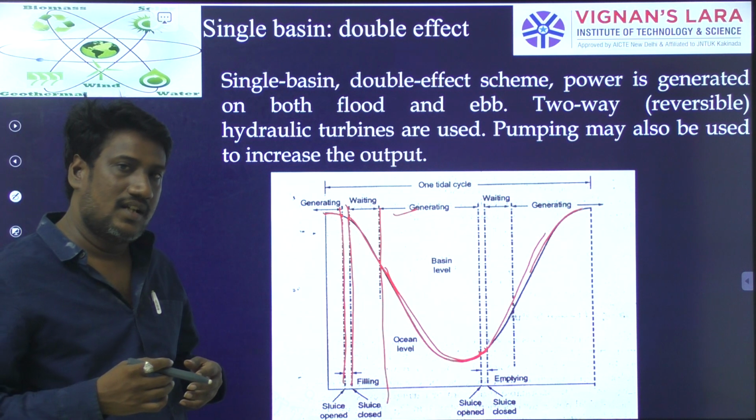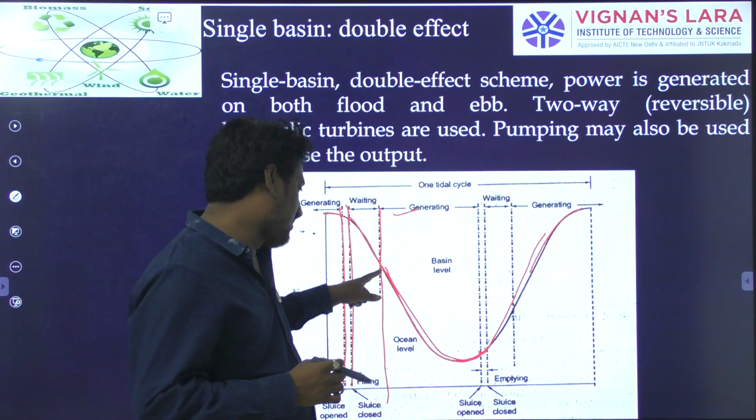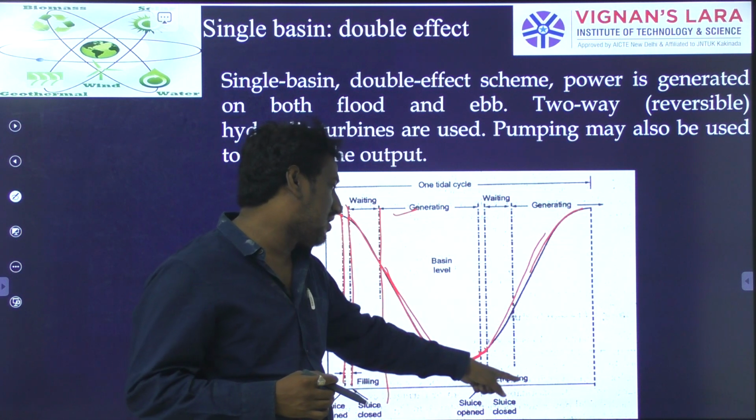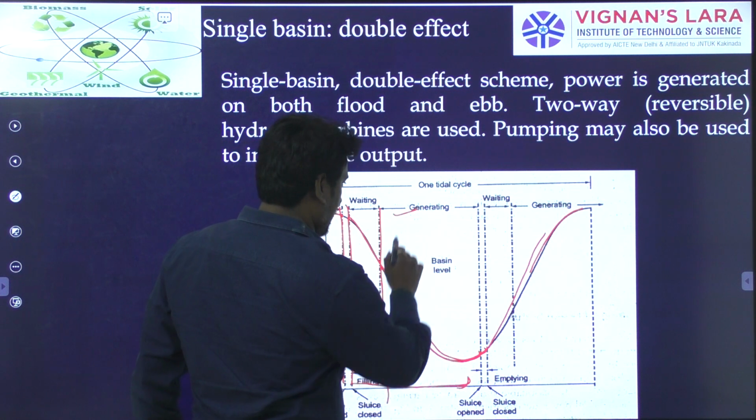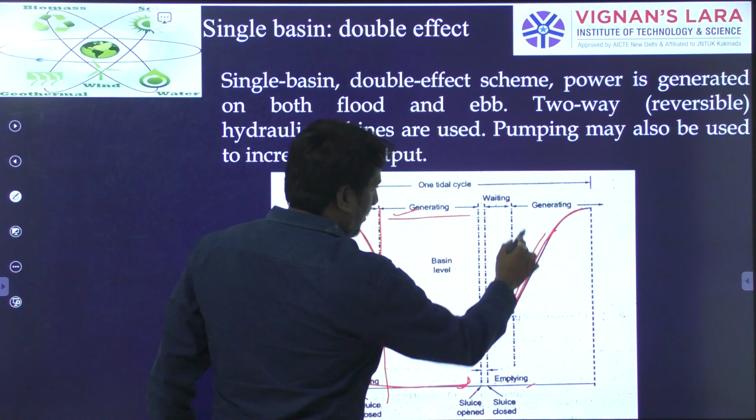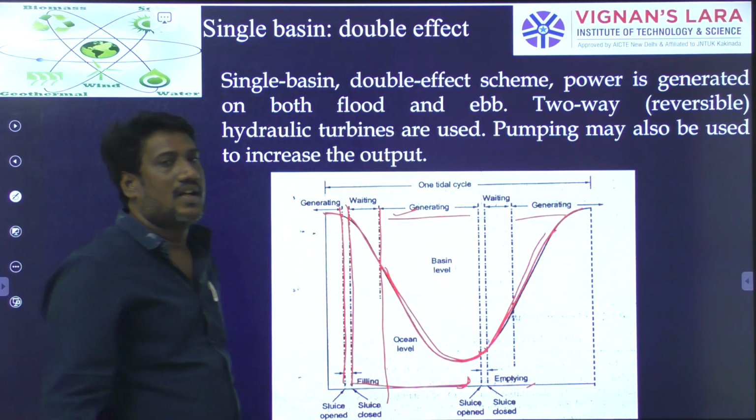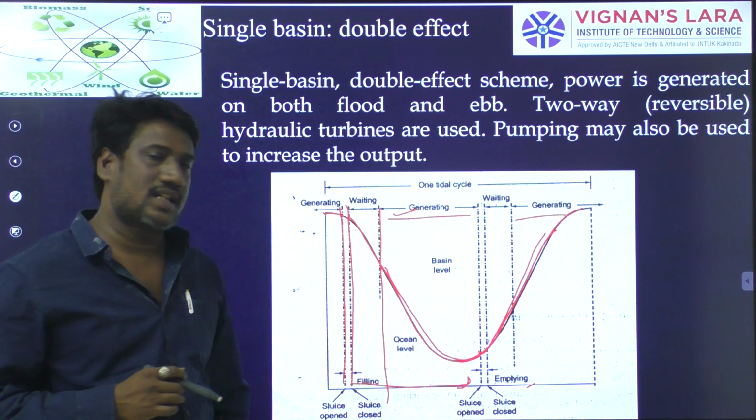In the filling time there will be power generation, and in the emptying time also there will be power generation. In the emptying and filling time there is a generation of power. This can be called a double effect scheme.